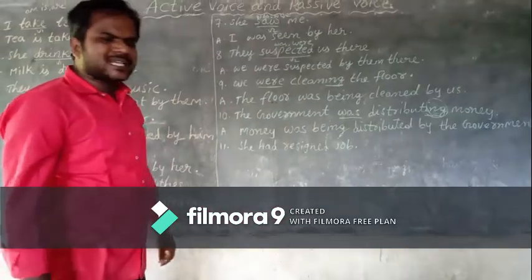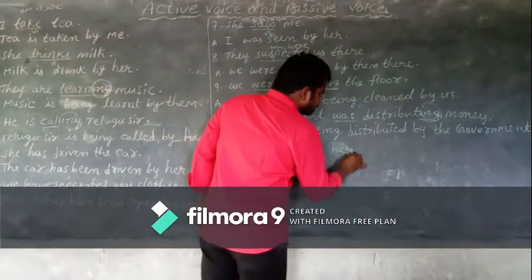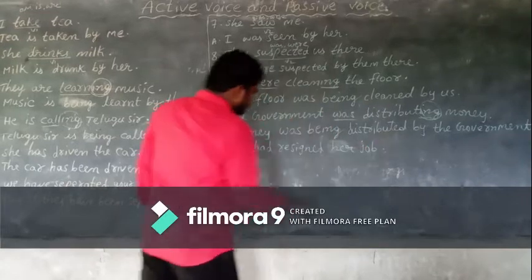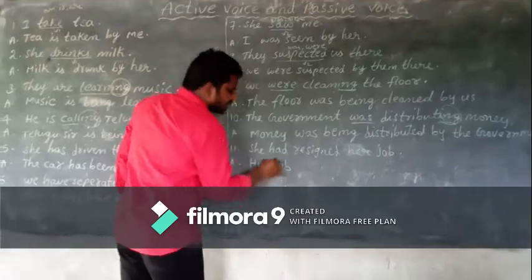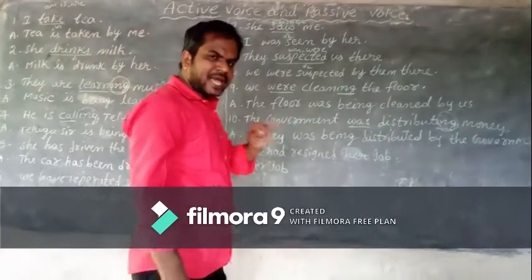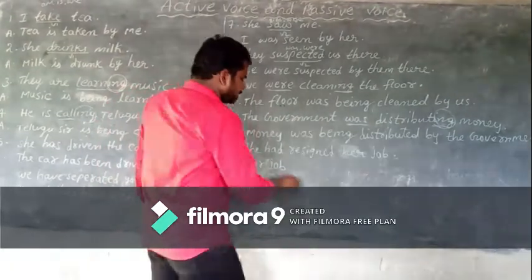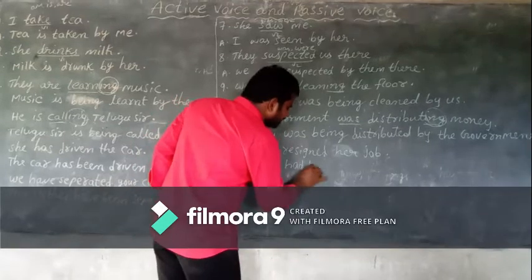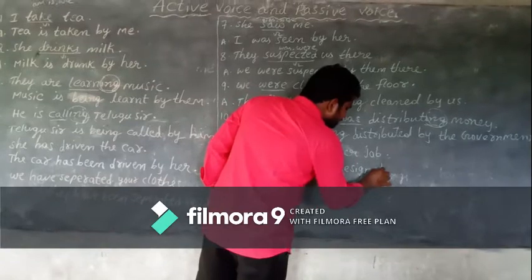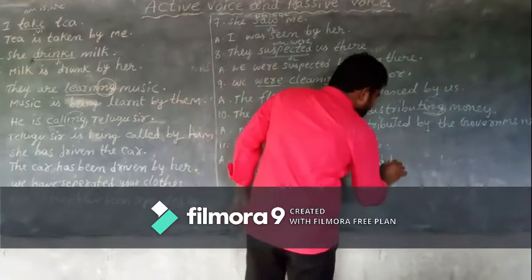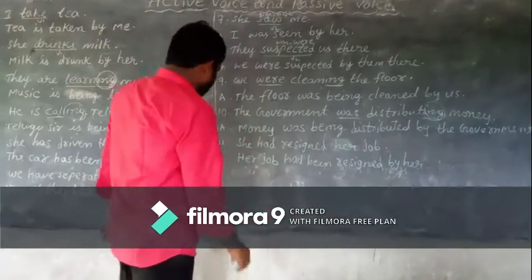Children, she had resigned her job. So, rules: her job, object should be changed as subject. Decide B form. Children, has, have, had always takes been as a B form. So, had been resigned by her. Next.